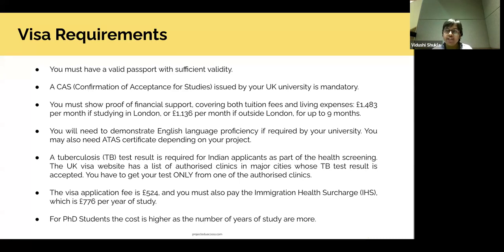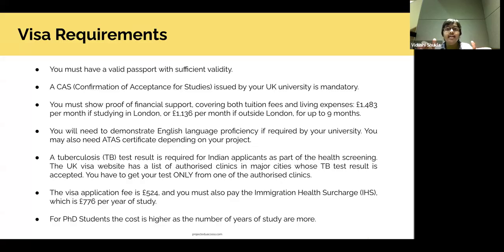Then you have to pay the visa application fee after you have filled the form. The application fee is £524. Along with that, you will be paying an immigration health surcharge. This is very important. What this health surcharge means is that UK has the public health system where everybody who is entering UK will be part of their national health insurance scheme, which means that you will have free healthcare when you move to UK. But for that, as an immigrant, you have to pay an amount upfront, and that amount is £776 per year of study. So for every year of your study, you have to pay 776.